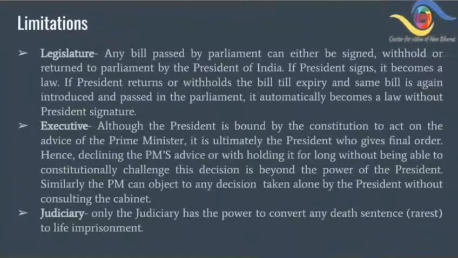Executive. Although the President is bound by the Constitution to act on the advice of the Prime Minister, it is ultimately the President who gives final order. Hence, declining the PM's advice or withholding it for long without being able to constitutionally challenge this decision is beyond the power of the President. Similarly, the PM can object to any decision taken alone by the President without consulting the Cabinet. Judiciary. Only the judiciary has the power to convert any death sentence to life imprisonment.